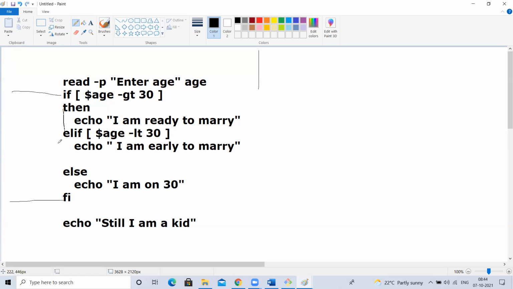Why? Because in this, you are saying, if age is greater than 30, you print this. Else if means if this is not satisfied, then only you check this. But already a condition is satisfied, right? So else if will not check this. Understood? Shell scripting will not come to else if when it is satisfied. Okay, the condition is satisfied here, so it will print here and skip this. Will it check else? No. Okay, fine. Good.